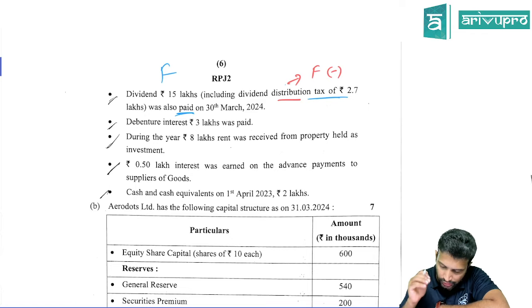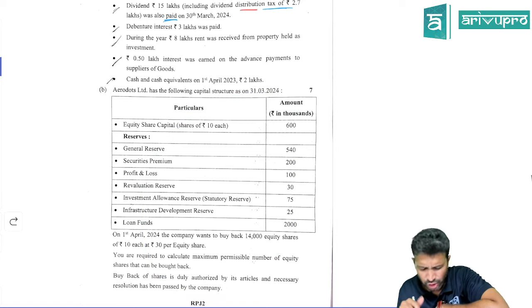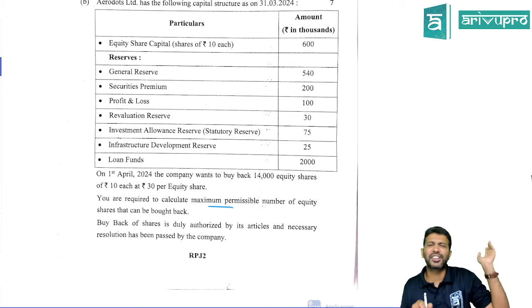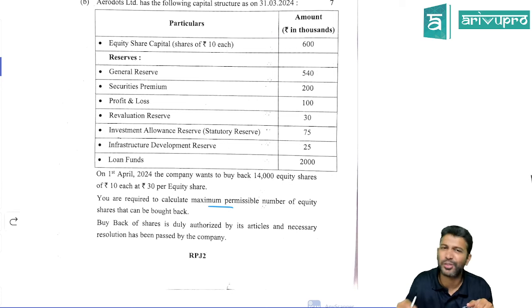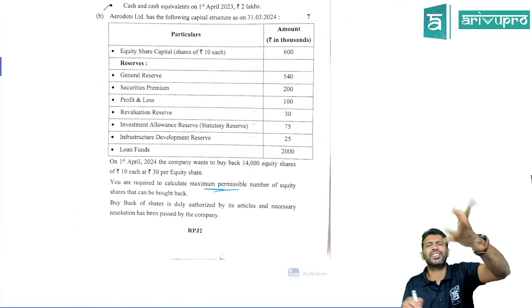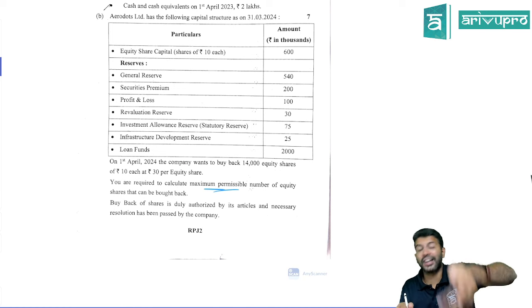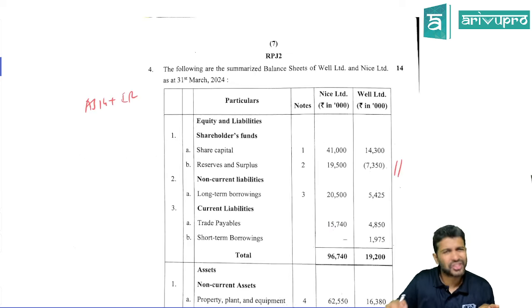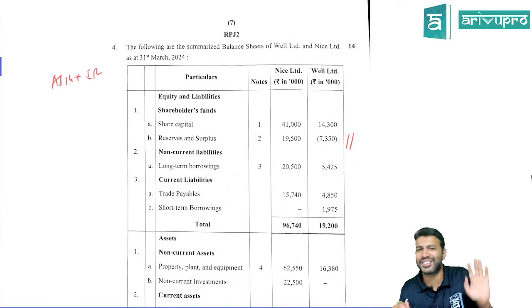All right. Other than that, pretty much ditto adjustments. This buyback, though, I think we will not even talk about this. Almost every time the same question comes: how much maximum possible buyback? I think last attempt or the one before that, they asked it as an MCQ. Now it has come as a pretty straightforward question. Maximum permissible buyback, 3 tests you have to do: resource test, number of shares outstanding test, and debt equity test. In that, the debt equity test is what you need to keep in mind. All right, so again, this is also pretty straightforward. Nothing new. If you check so far, whatever we have done, everything is more or less from the material itself, nothing new, right?